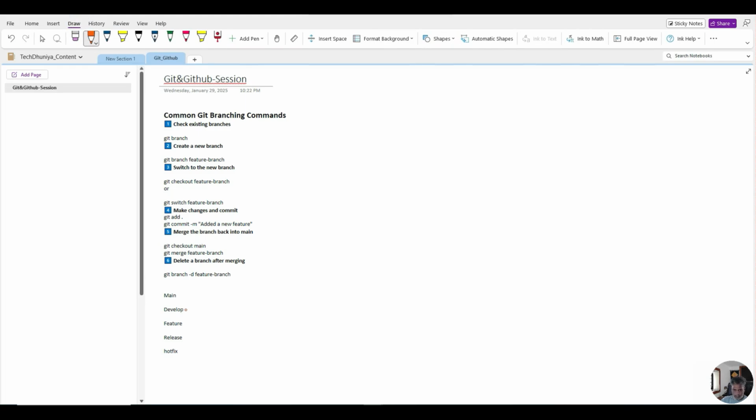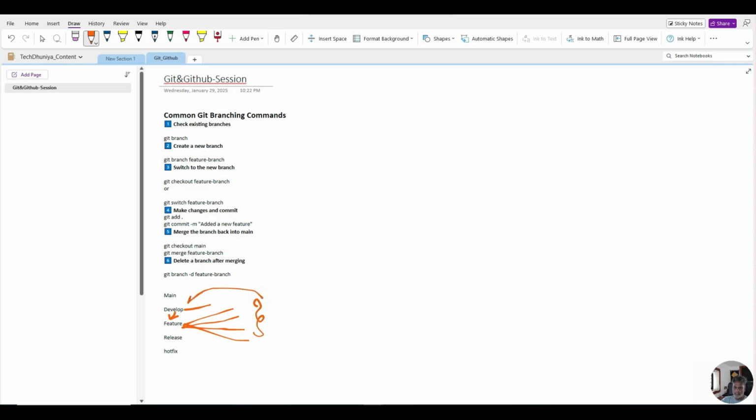So the real time scenario case is like every developer follows the develop branch. Let us assume there are 4 developers. What the developer will do, developer will take the code from the develop branch, and they will create their own branches, either feature 1, feature 2, feature 3, feature 4, or respective of the developer names also. From where are they taking? They are taking the code from the develop branch. Once they have done everything, they will push the code from their own feature branch to develop.